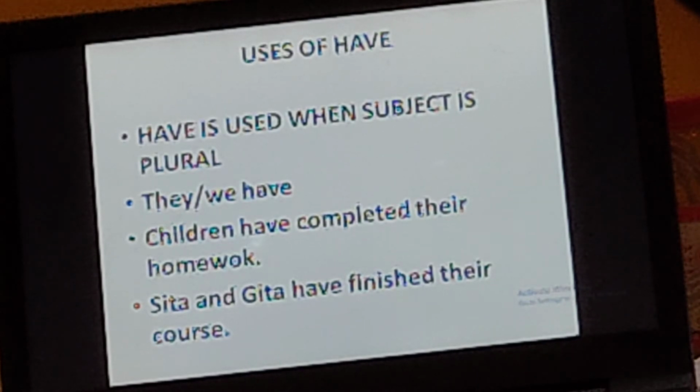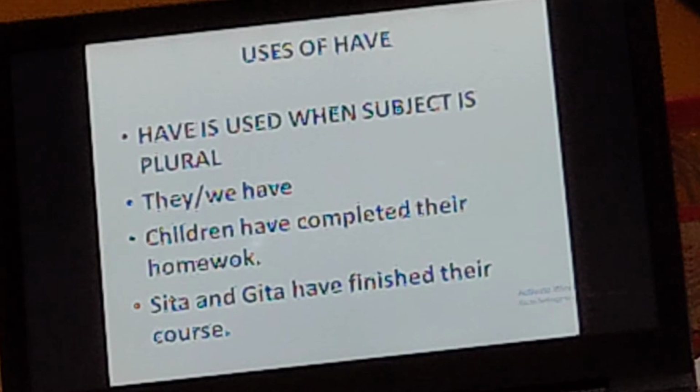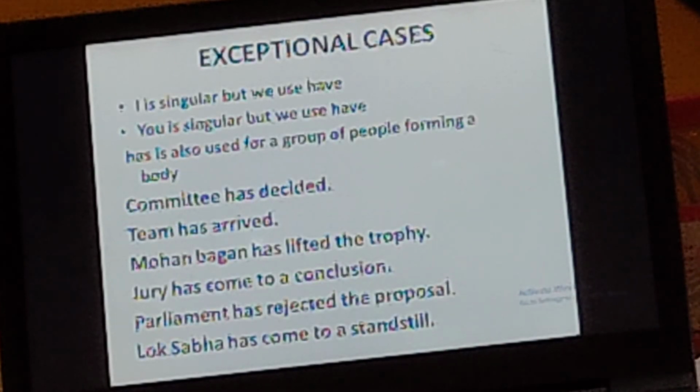Children means many kids. So when children is the word used, then we use the helping verb have. Sita and Geeta, these are two girls. So for two girls, we use the word have. Sita and Geeta have finished. So remember, whenever the subject is plural, we use the word have, and when it is singular, we use the word has.